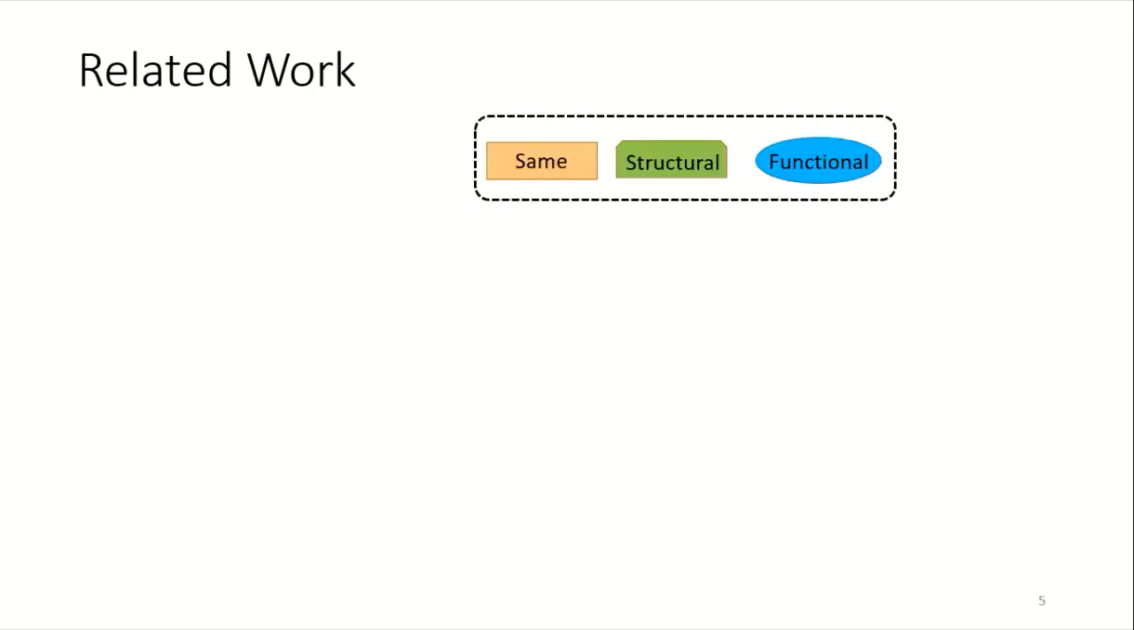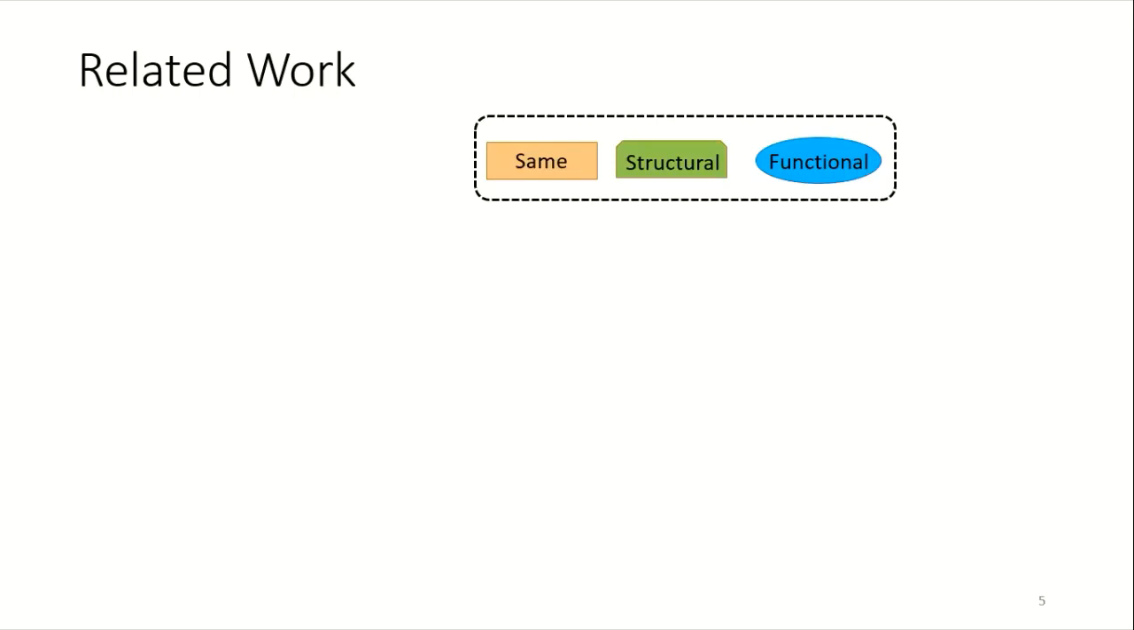The problem of detecting if two pieces of code are the same or not is a classical problem in computer science. In its general form, it is undecidable. However, it is possible to solve it using various restrictive assumptions. There are three broad classes of techniques to find code similarity: same, structural, and functional.